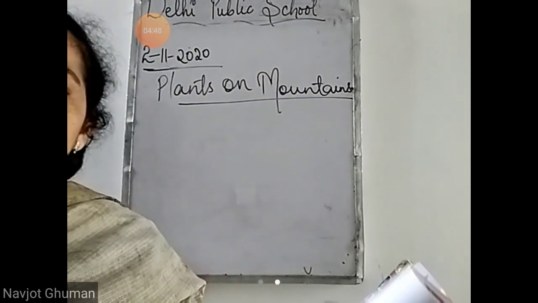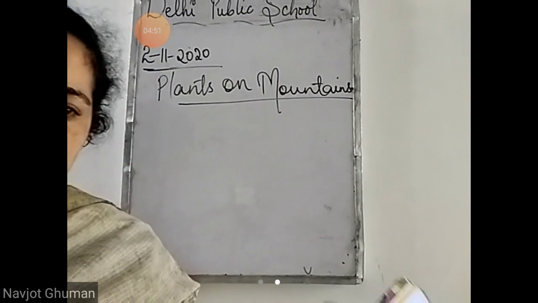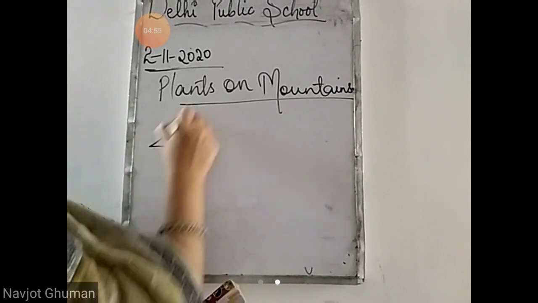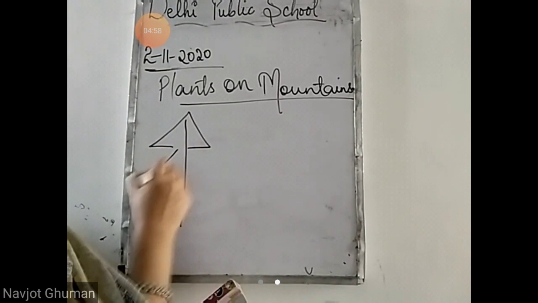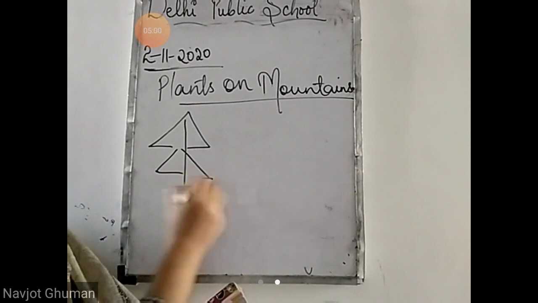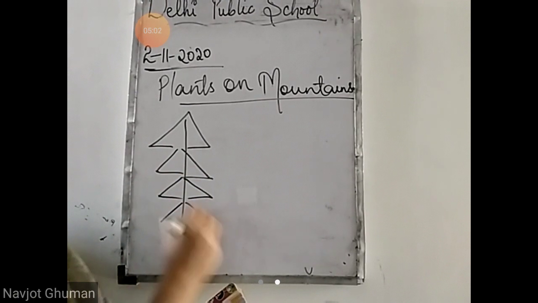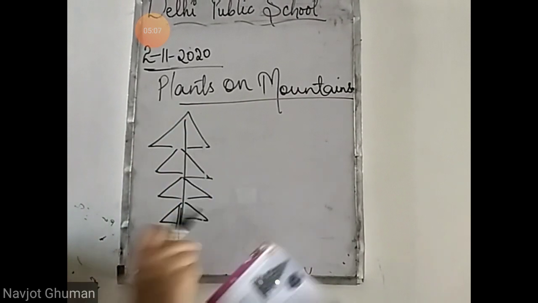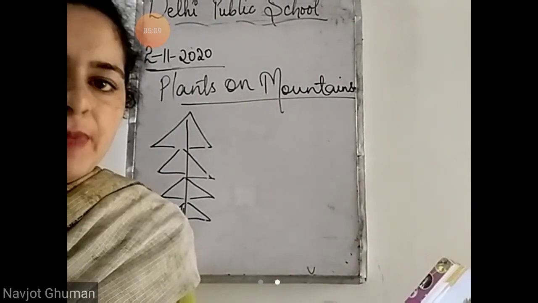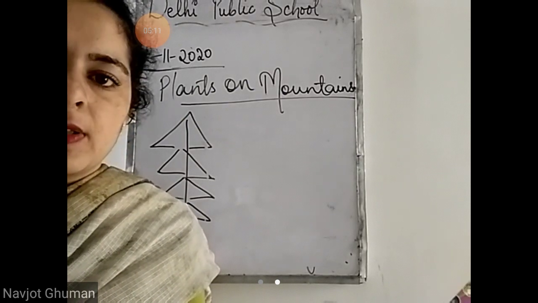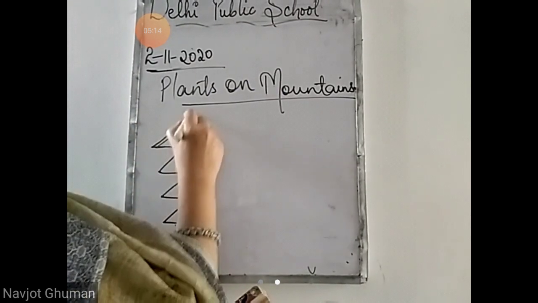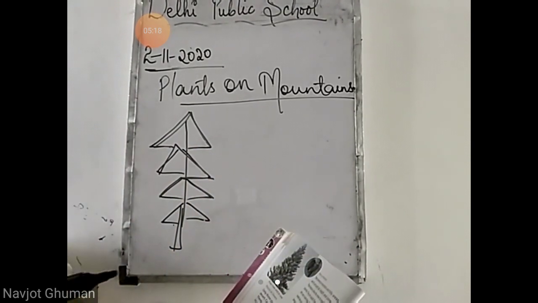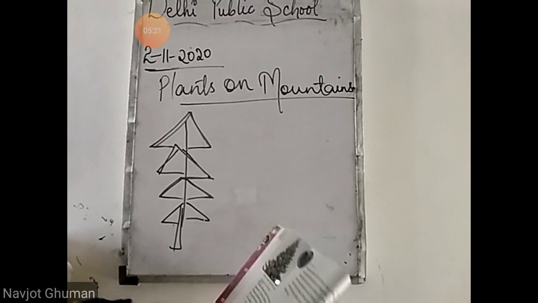So what are the features of the plants that grow in mountains? First feature is they are straight and tall. वो straight and tall होते हैं. They are very straight, erect and tall, like a fir and pine tree, and cone shaped. The shape of the tree is like a cone. These features allow the snow to easily slide off the branches.